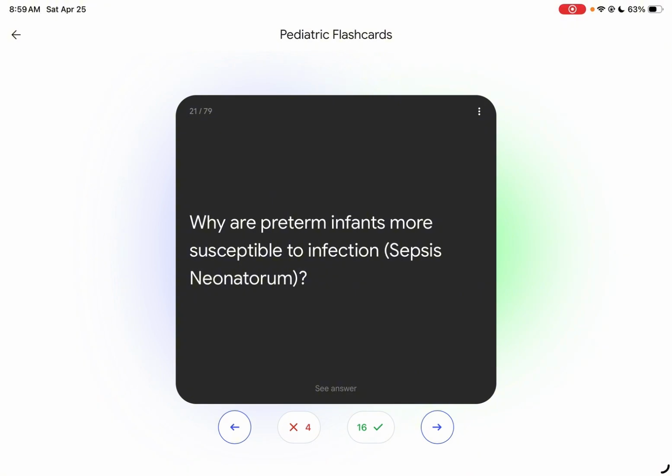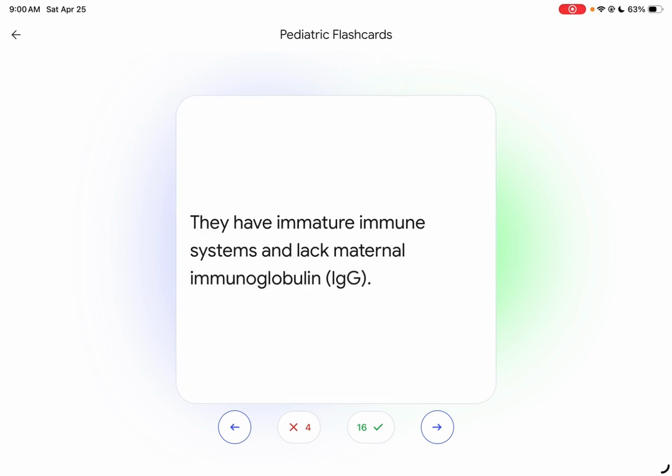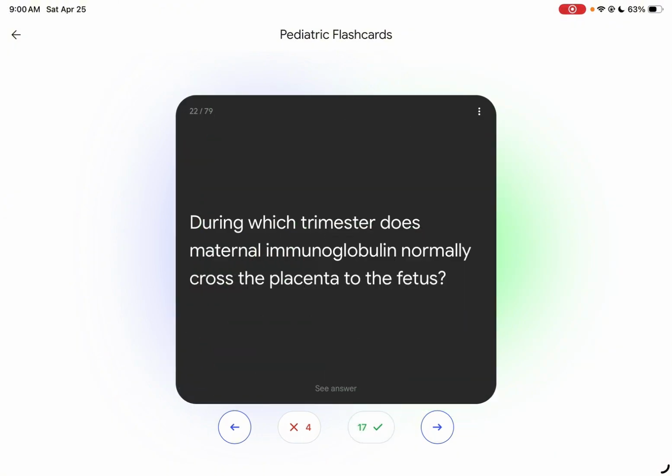Why are preterm infants more susceptible to infection? Neonatal sepsis. Because they are immunodeficient, they lack the IgG, which is transmitted through the placenta in the third trimester. IgG, an immunoglobulin. They have an immature immune system. During which trimester does maternal immunoglobulin normally cross the placenta to the fetus? Third trimester.